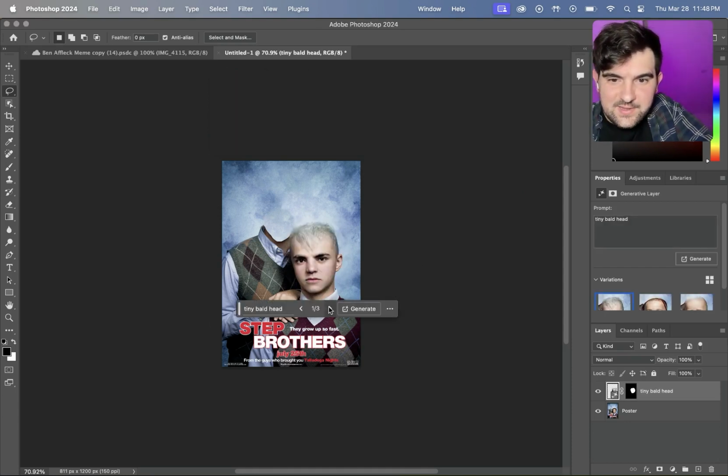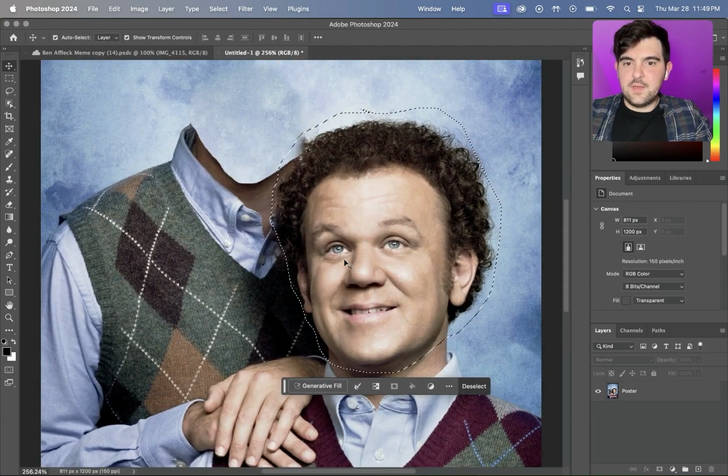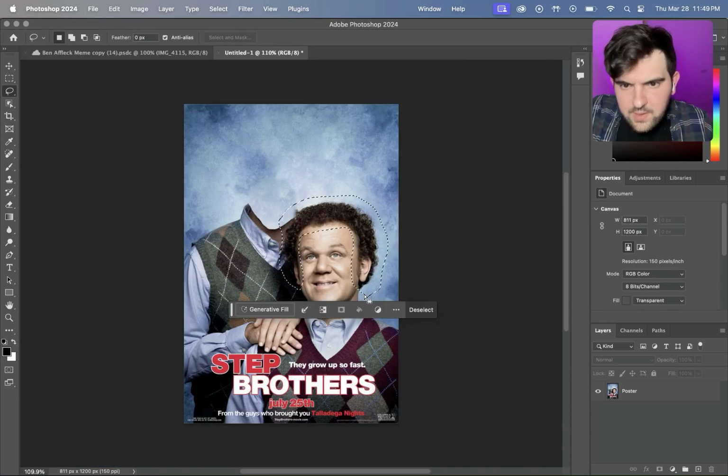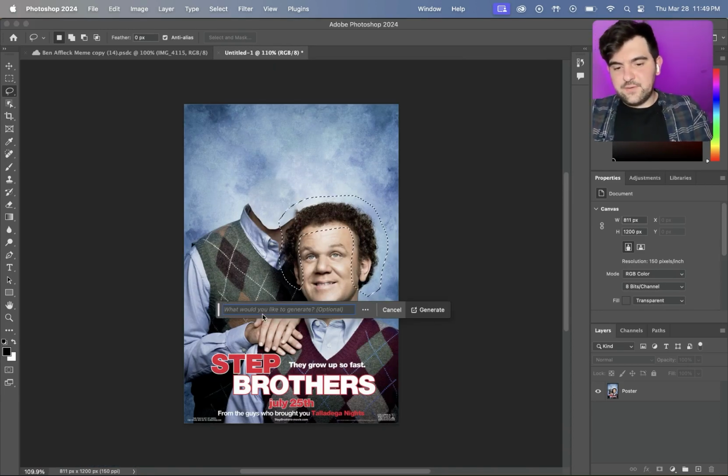It's a little weird guy. His head is too big though. All right, even better idea. We could just make him bald. So we'll go around his hair. This doesn't need to be perfect. All right, and then we're just gonna type in bald head for the generative fill.